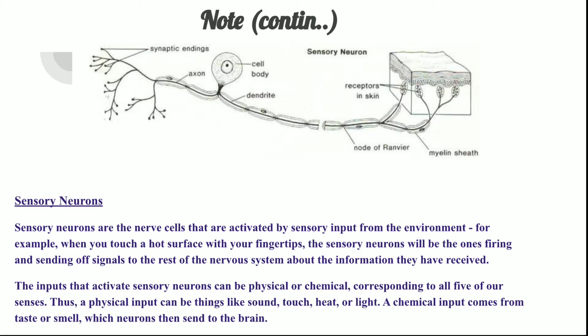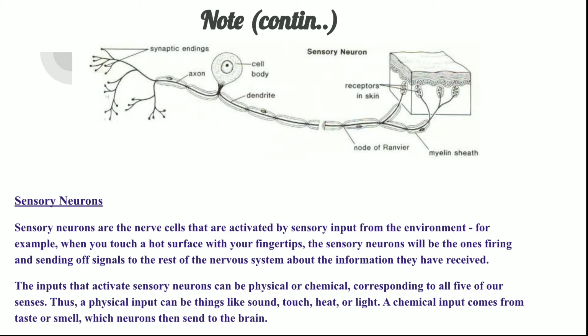Now the sensory neurons are the nerve cells that are activated by sensory input from the environment. For example, when we touch a hot surface with our fingertips, the sensory neurons will be firing and sending off signals to the rest of the nervous system about the information they have received.